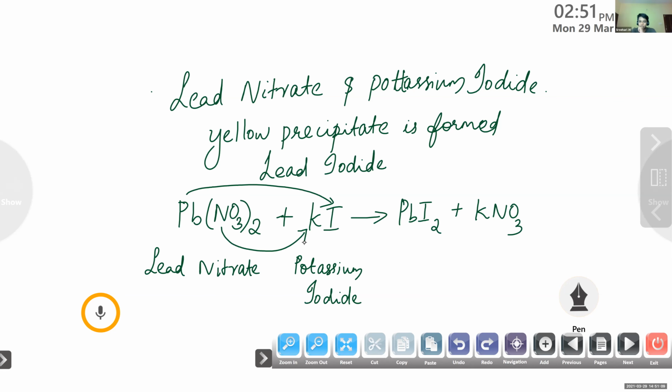Try to balance KI. Yes, 2 KI, then? And 2 KNO3, very good. 2 KNO3. Now it's balanced. Now you can again check this equation.